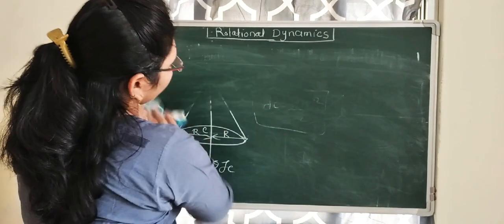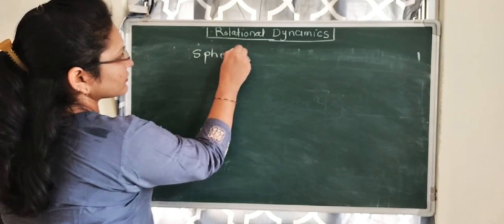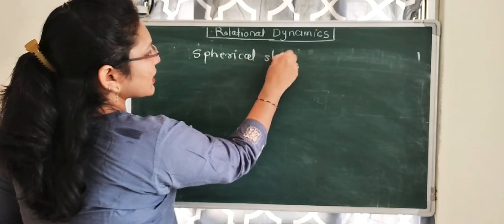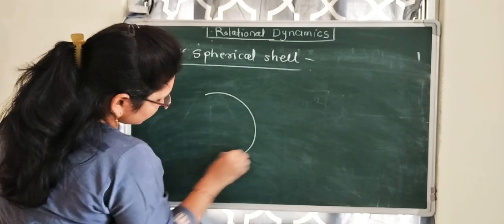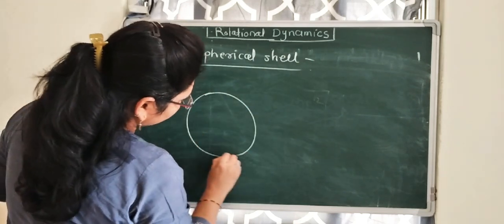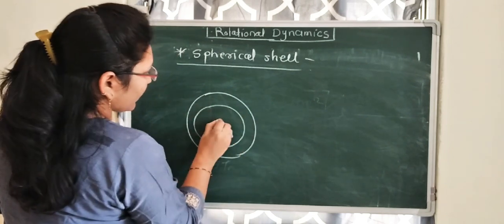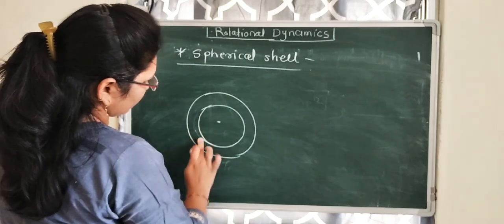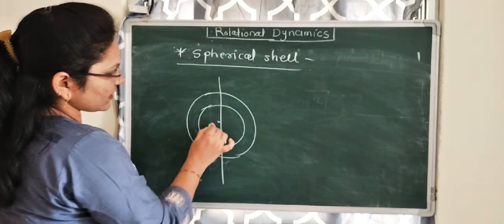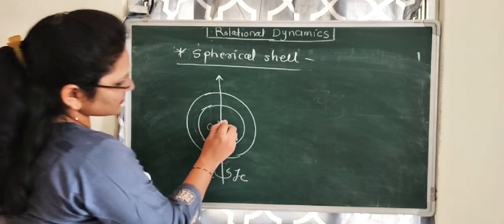Then next is spherical shell. Spherical shell, it will be like this. And axis is passing through its center C, and moment of inertia will be IC.